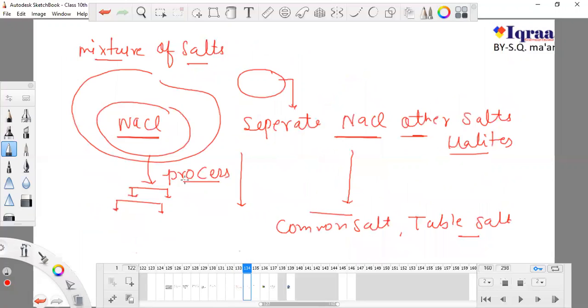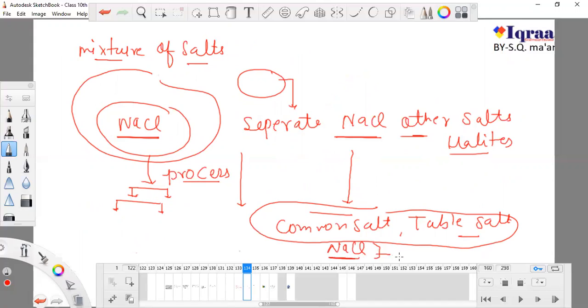We have to go through many processes, and finally we get our common salt or table salt, which is also our NaCl, sodium chloride, which is white in color, and we are very aware of this. Food doesn't make any sense without NaCl. So this is how we can get NaCl.